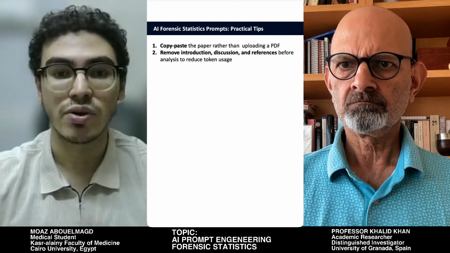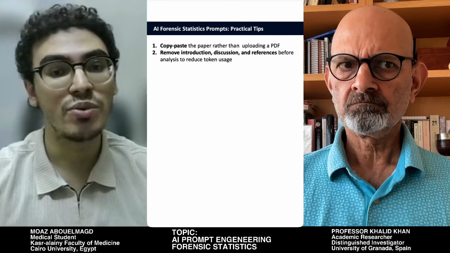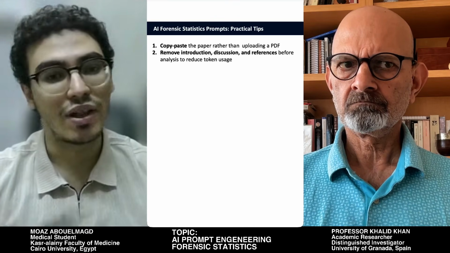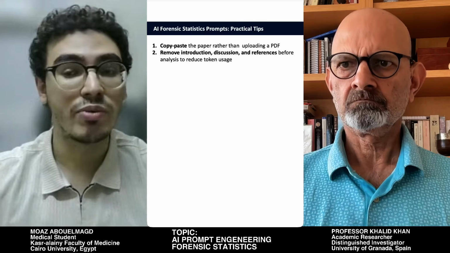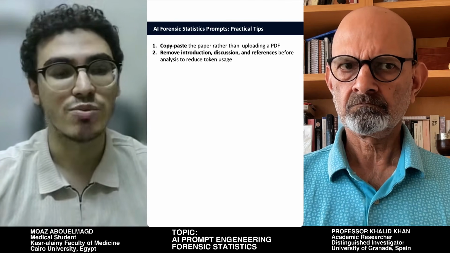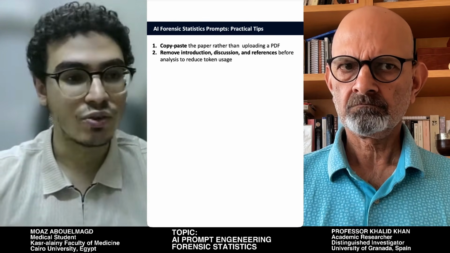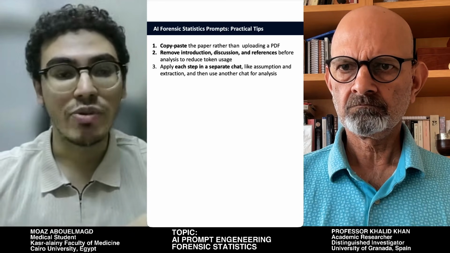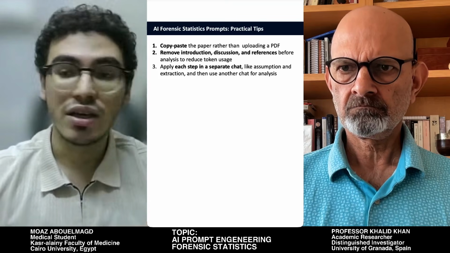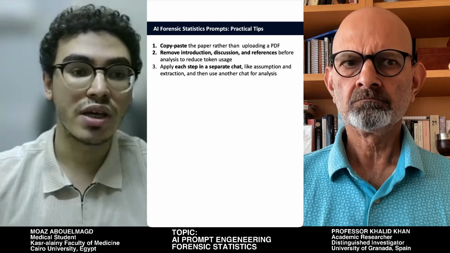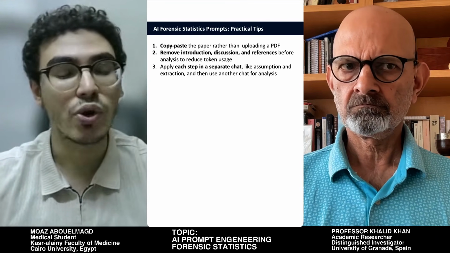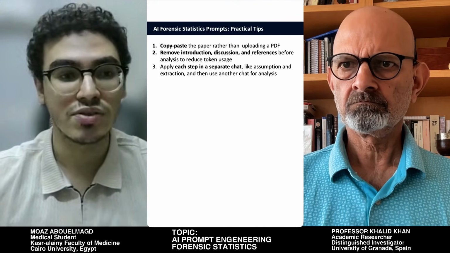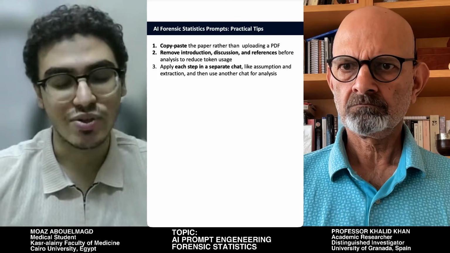This takes fewer tokens. Second of all, you have to remove all the unused parts of the paper, like the introduction, discussion, and references. We are applying a statistical tool on outcomes, on methodology. We are not using the introduction, anything here. And the third tip would be to apply each step in a separate chat. Commonly in most AI tools, each chat has its own token limit. So if you go over that token limit, you will either get a stop or you're going to get a hallucination.